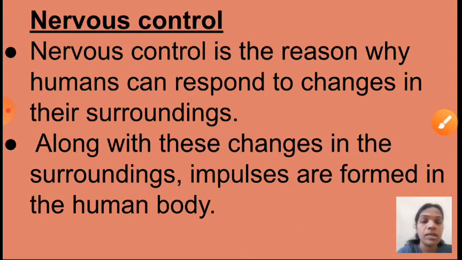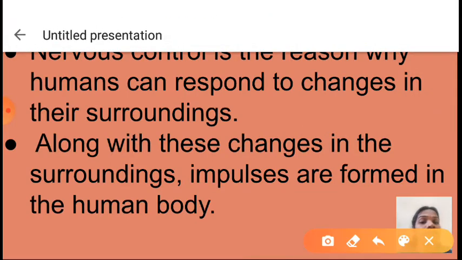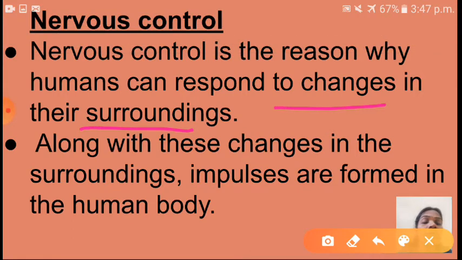See here, nervous control. So nervous control is the reason why humans can respond to changes in their surrounding. So children, changes in their surrounding, that is called what? Yes, stimuli. So we give the response to change in our surrounding with the help of the nervous control. Okay, what is the reason? Because of that nervous control.